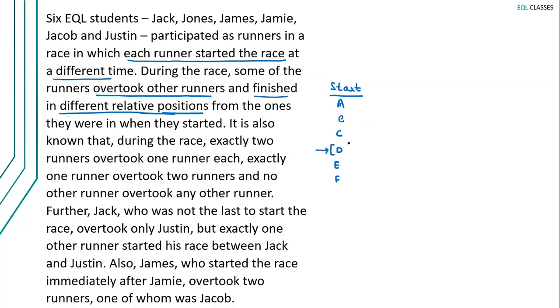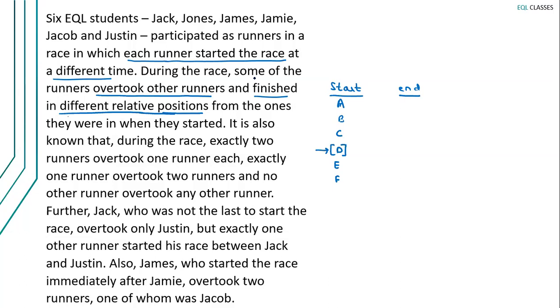Let's say D belongs to one of those runners whose relative position changed. It means when the race finishes, the position of D will not be the same. At the start, the position of D is 4th, so when the race finishes, it will not be 4th. It could be 1, 2, 3, 5, or 6. This is what the statement means.